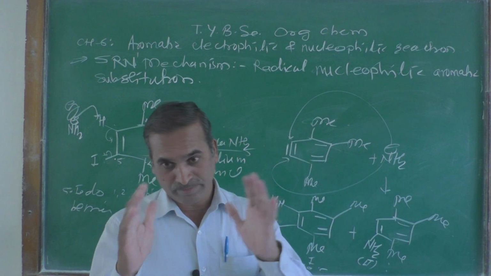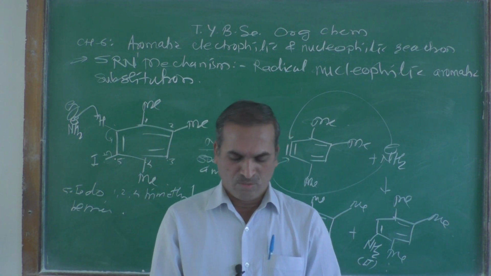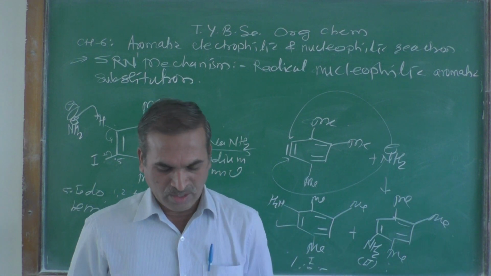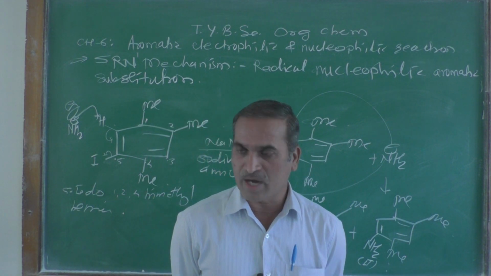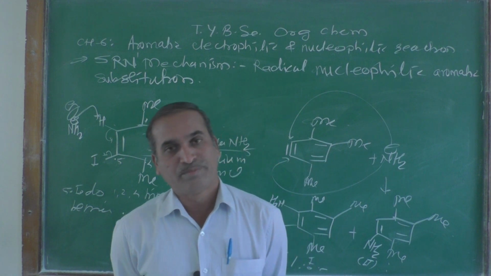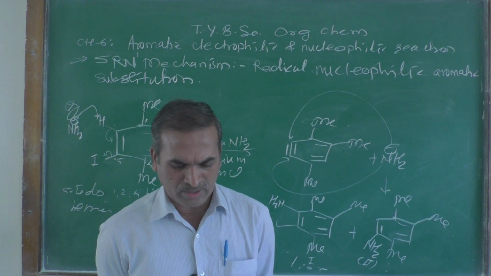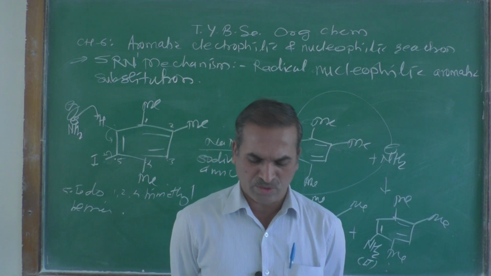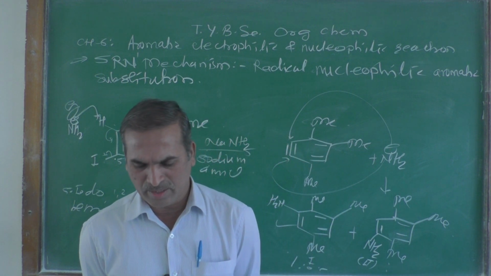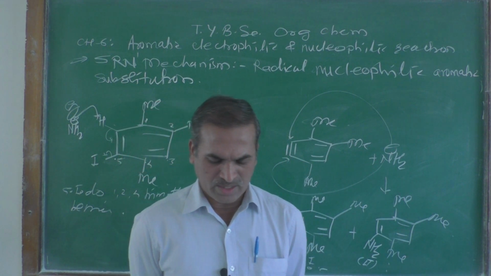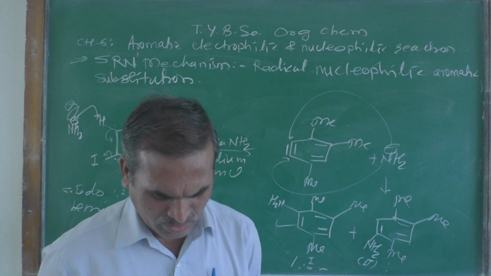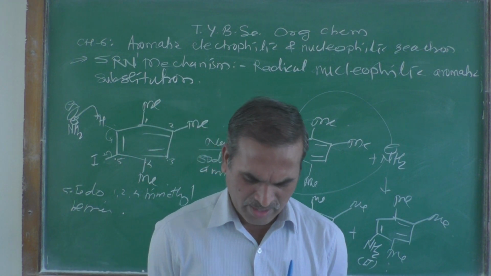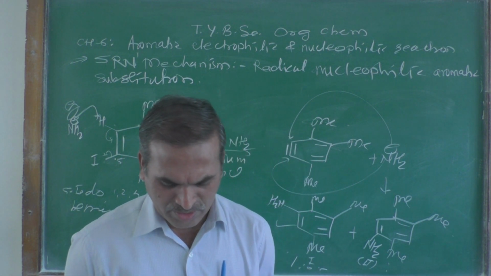So those are what we can call 1 mark questions, some of the important questions we have discussed. Now for 2 or 3 mark questions, maybe: write the mechanism for bromination of benzene.